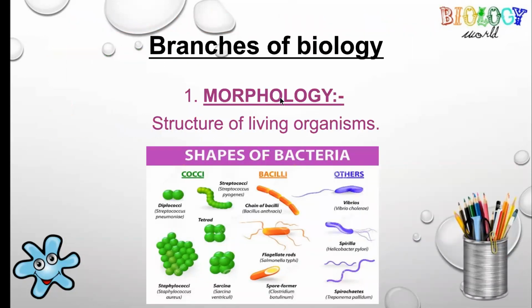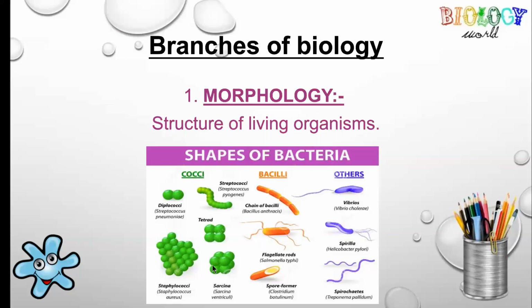First branch is morphology, and morphology is the study of the structure of living organisms. Here the structure means the outer structure, and outer structure includes the shape of the organism, the color of the organism, and the size of the organism.